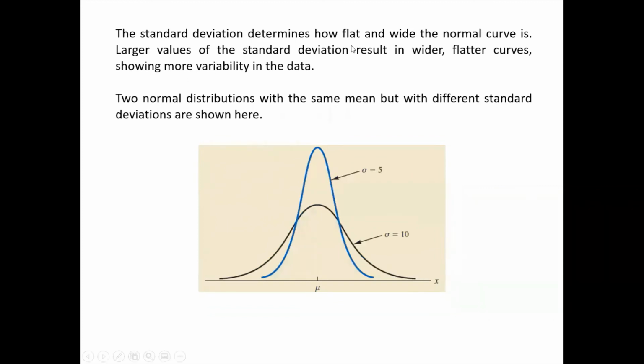The standard deviation determines how flat and wide the normal curve is. The larger value of standard deviation results in wider and flatter curves. This is what we have discussed. The lower value of standard deviation means we have more and more data points which are very close to the mean. So if sigma is equal to 5, you will get this kind of curve. If sigma is equal to 10, you will get a flatter curve. If sigma is equal to 20, you will get almost a very flat curve. So normal distribution can be of different types based on the value of sigma and mu.